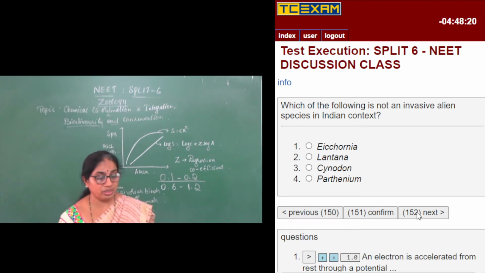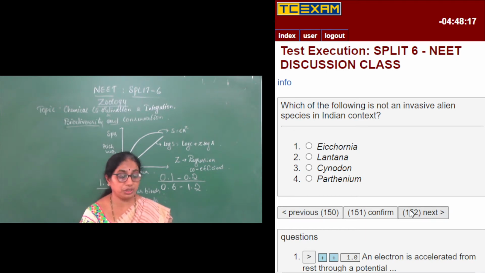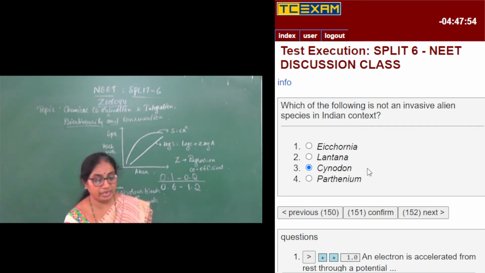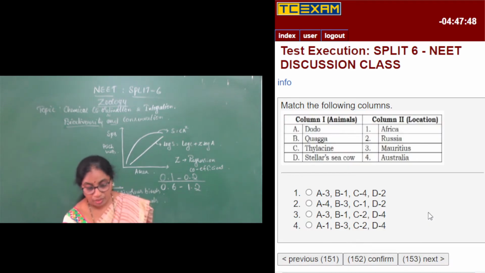And Cynodon is Cynodon dactylon, which is nothing but grass, one of the indigenous species. So it is not an invasive alien species, and you can go with Cynodon as the answer. Parthenium is also an alien species, as we know, not an indigenous species. So the only indigenous species, or not an invasive alien species, in the above examples is Cynodon. We also call it Bermuda grass.